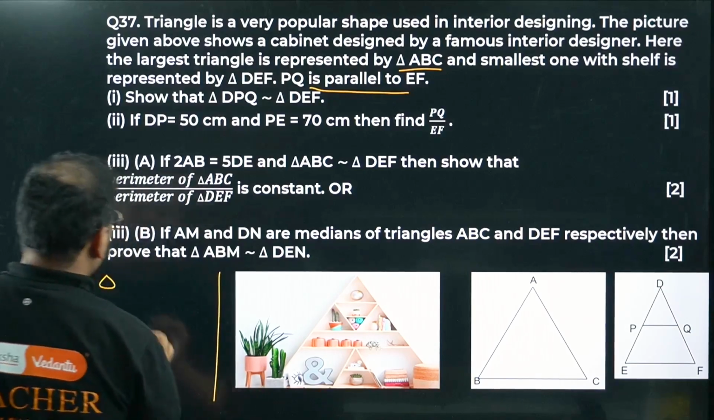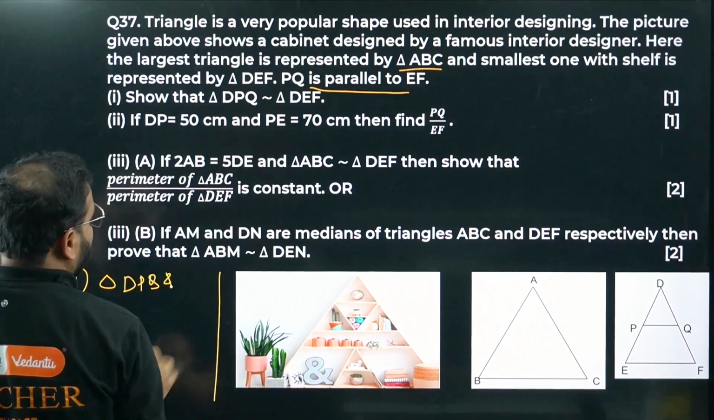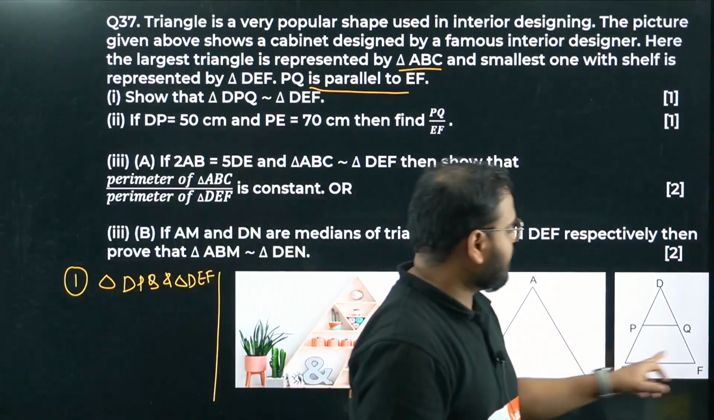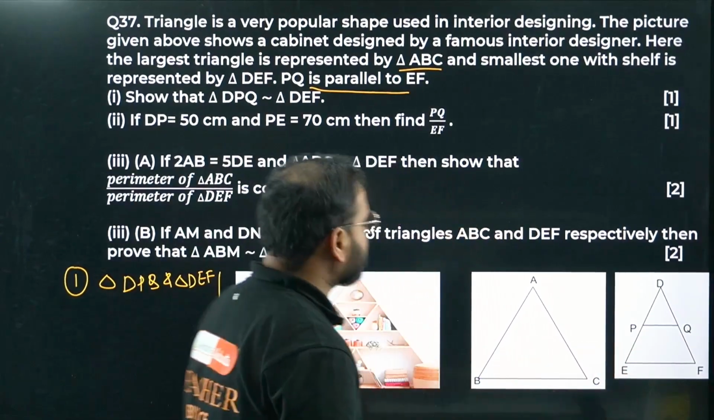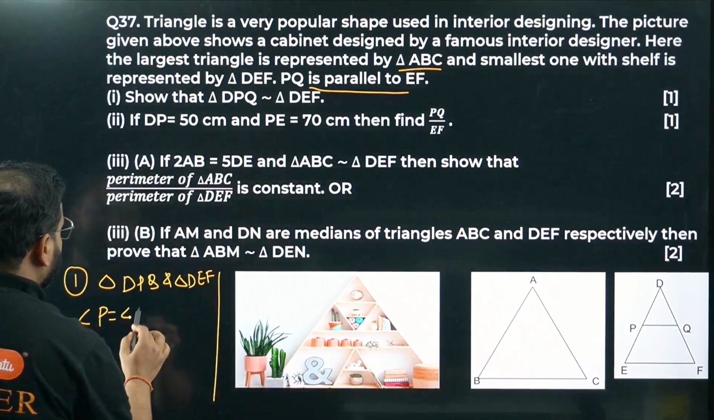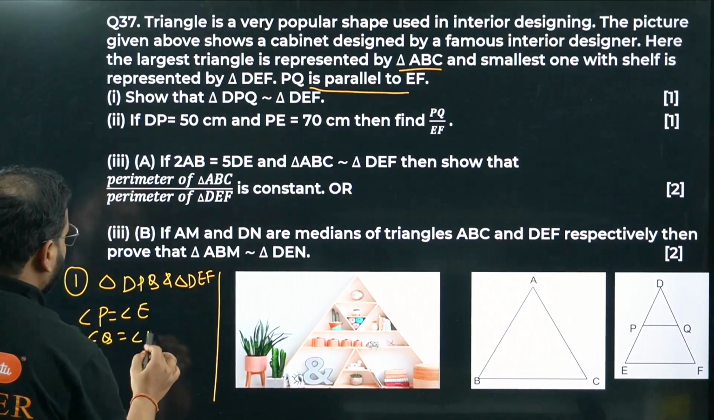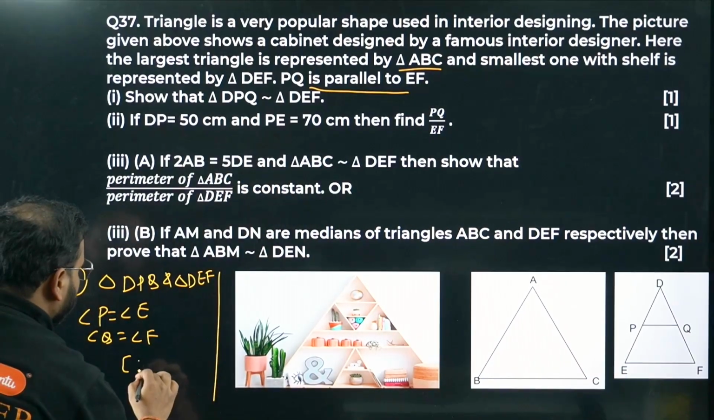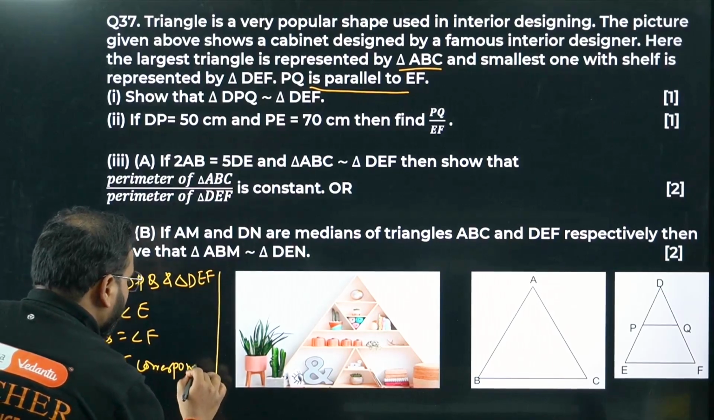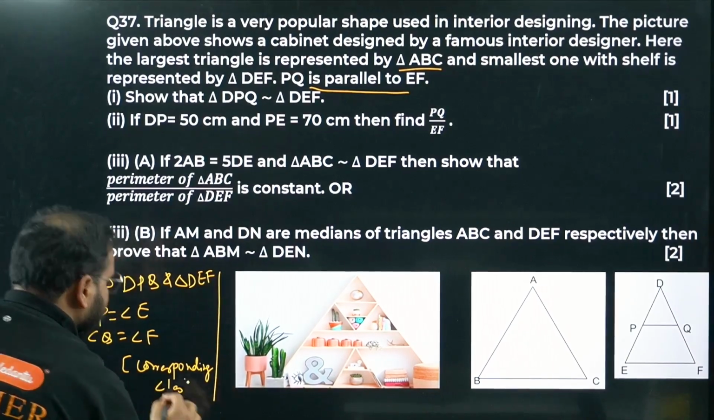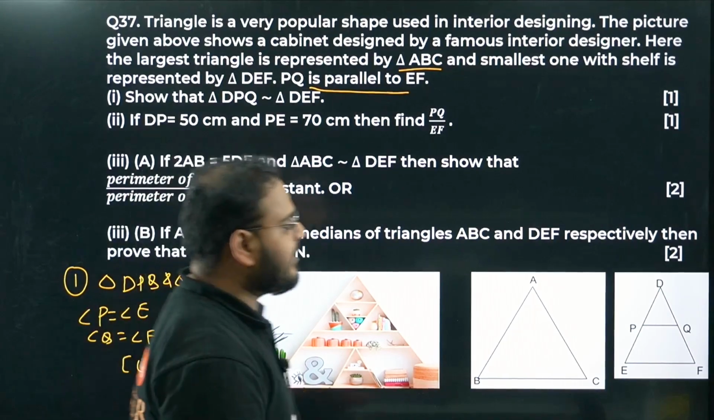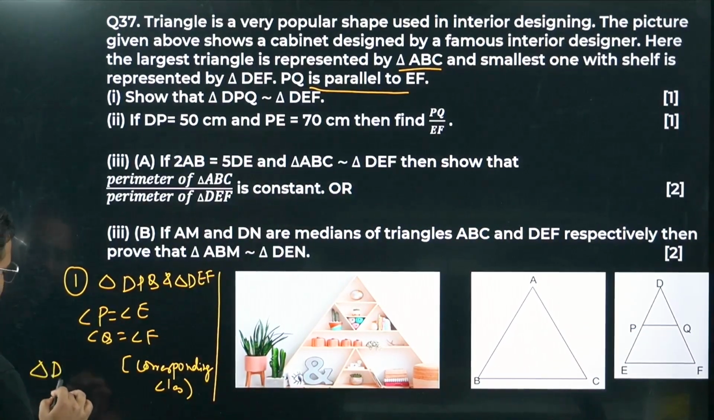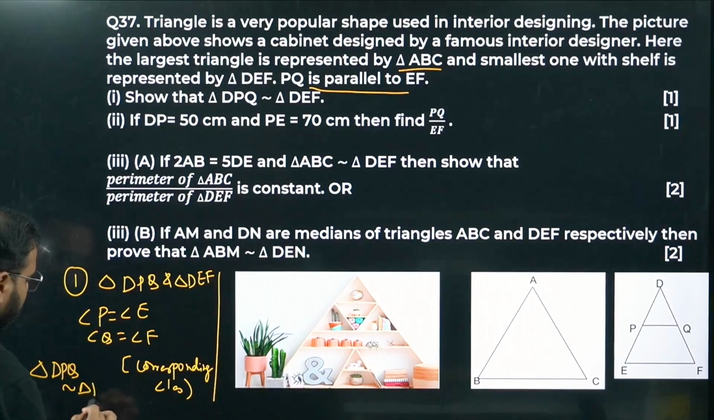Triangle DPQ and triangle DEF. Have a look. Angle P equals angle E, angle Q equals angle F. How come, sir? The lines PQ and EF are parallel, no? So the angles are corresponding angles. So since the angle property is valid, AA property, it means DPQ and DEF are similar. It means triangle DPQ is similar to triangle DEF.